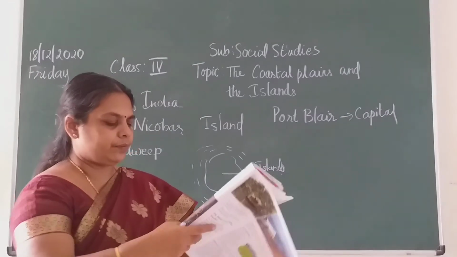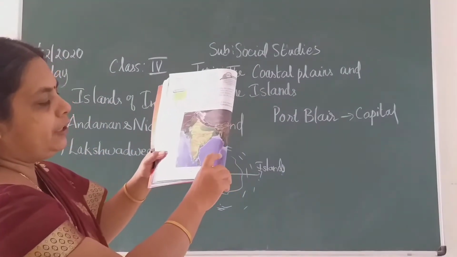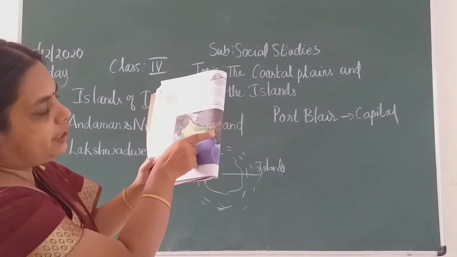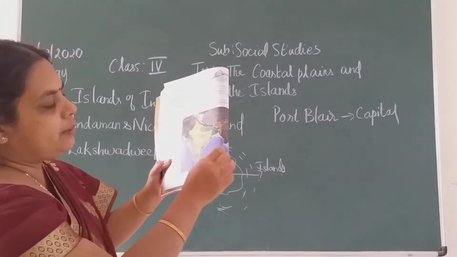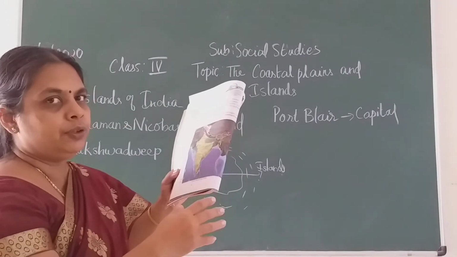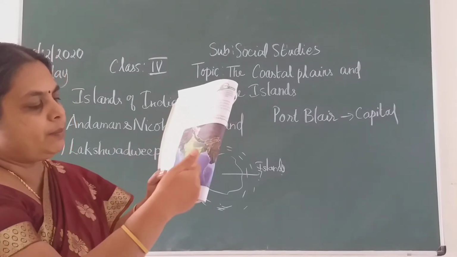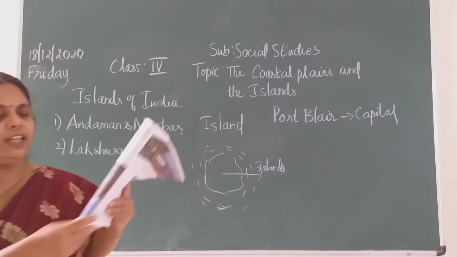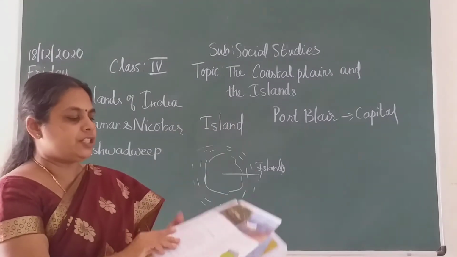Here you can observe this is your Andaman and Nicobar Islands, an extension of these mountains. Actually this is like a mountain only. The visible part becomes your island. Most of the mountain part is below the sea, children.